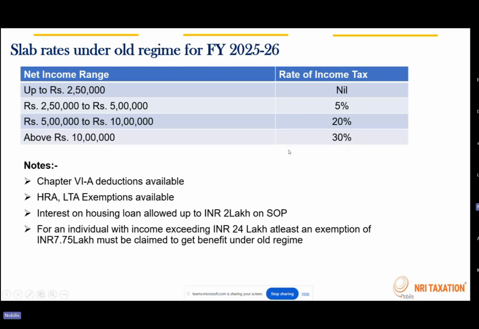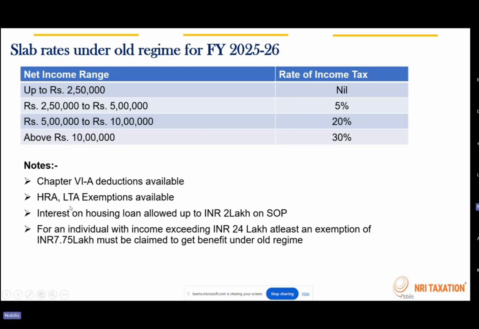So for an individual to opt for the old regime, that is, to get benefit under the old regime, at least 7.75 lakh of deduction should be there. That is HRA, 80C, all the deductions put together. If it is somewhere around 7,75,000, then we can say that the person might get some benefit under the old regime as compared to the new regime. Otherwise, mostly the new regime is going to be beneficial.